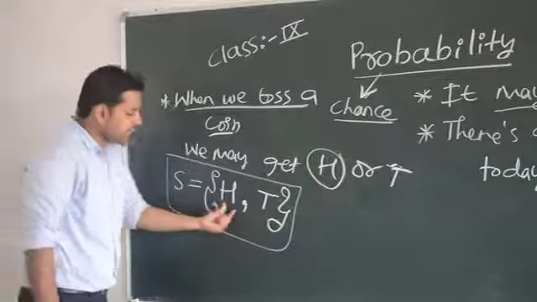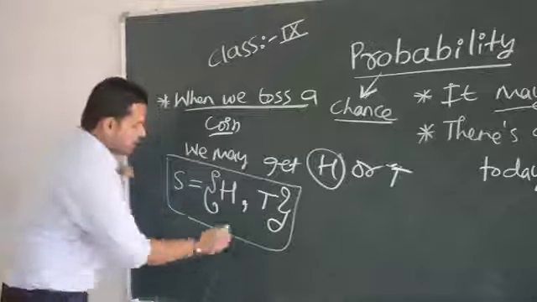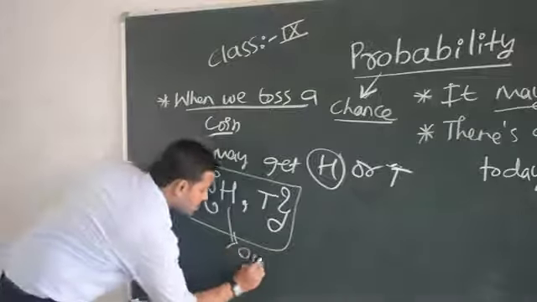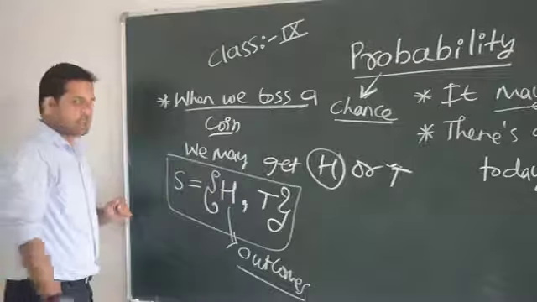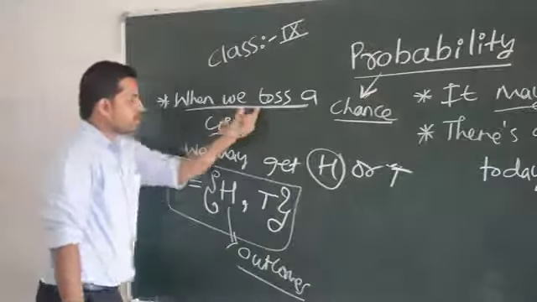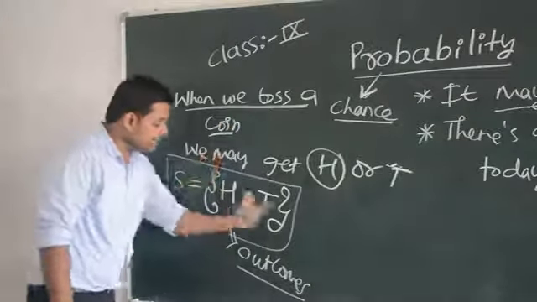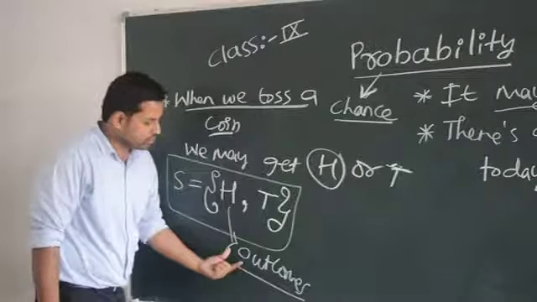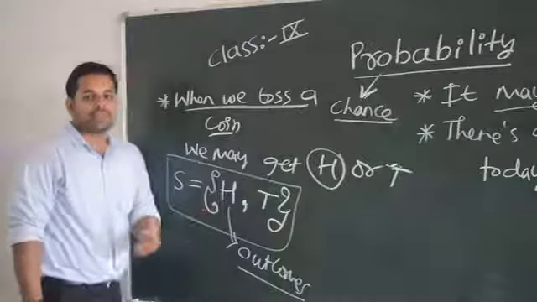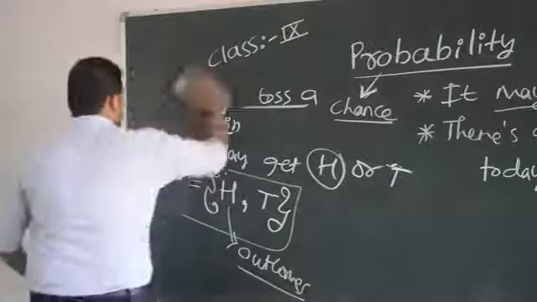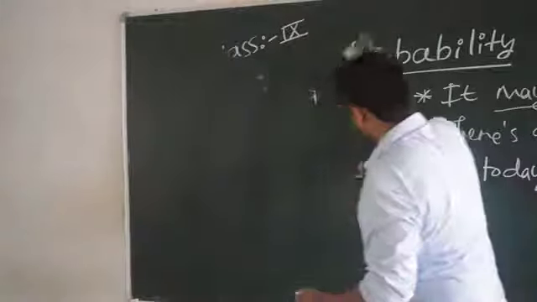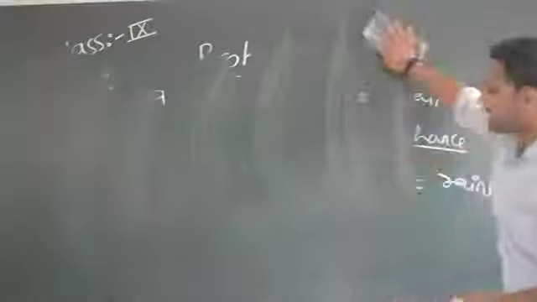Yes or no? I may get head or I may get tail. These are called outcomes. Are you understanding my point? The sample space of tossing one coin, head and tail, these together are called the outcomes of tossing a coin. Please make a note of all these things. Let us get into the real thing now. Did you understand the meaning of sample space?